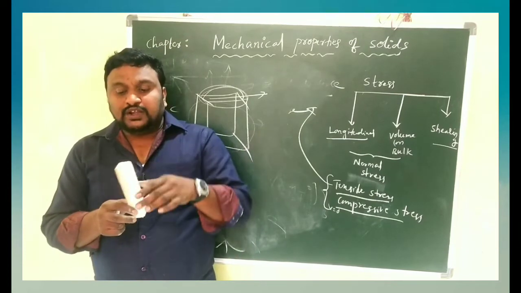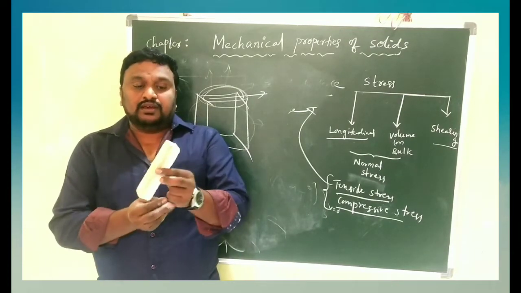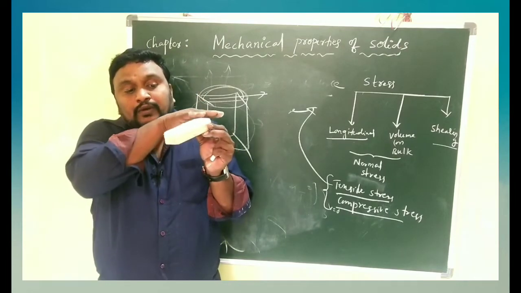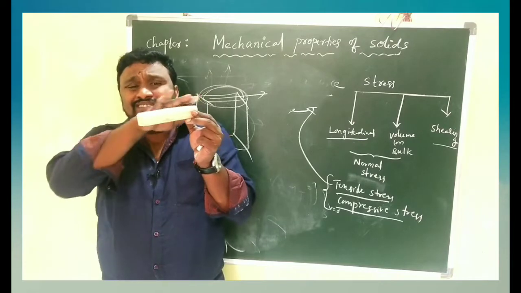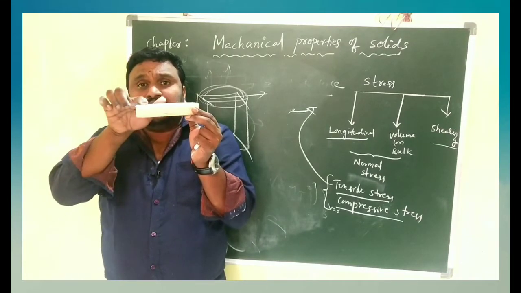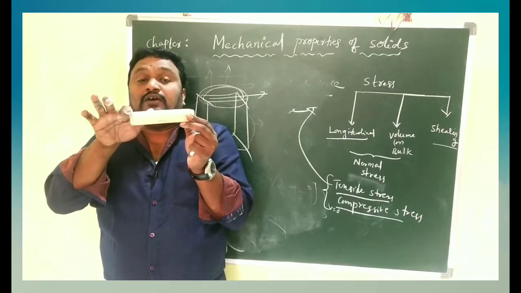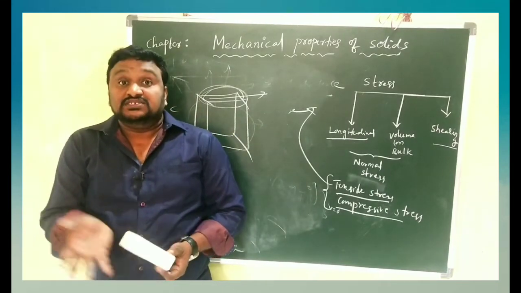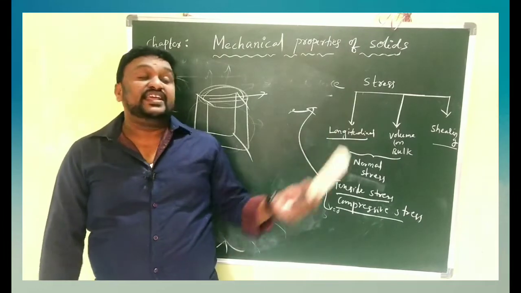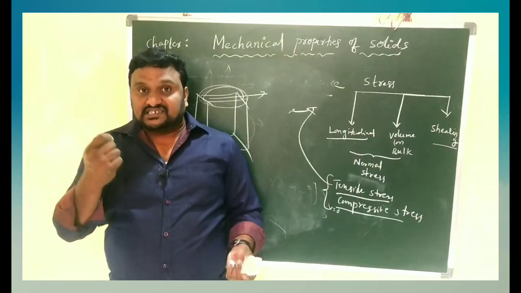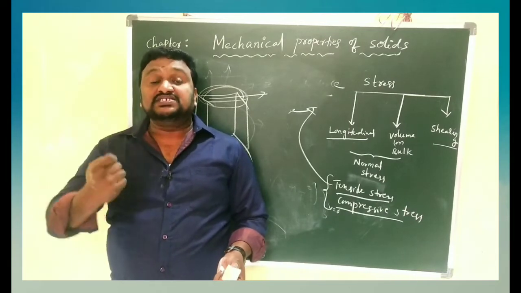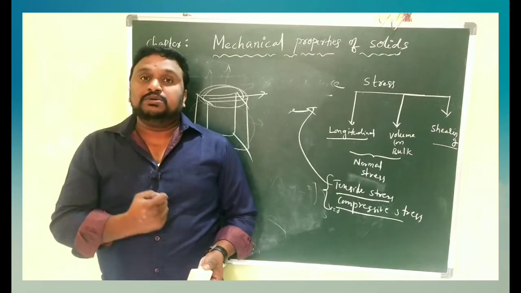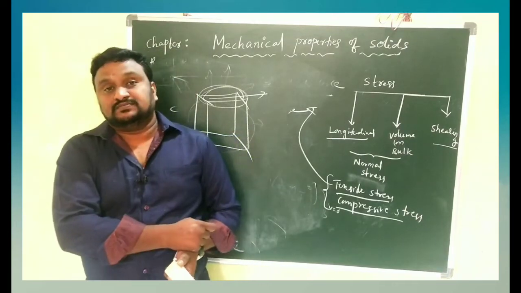We want to displace only the top. For example, take a duster. Here we want to apply the force like this, along the length. Then only the top layer will be displaced, only the top layer is affected. The remaining body stays as usual in its regular condition. That type of stress is called shearing stress. The stress we create to displace the top surface of a body along a plane is what we call shearing stress.